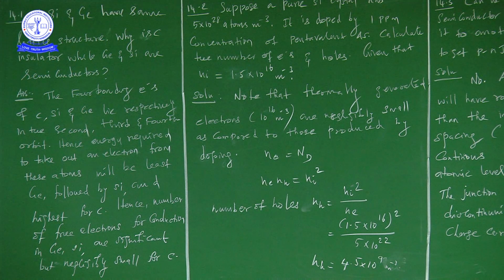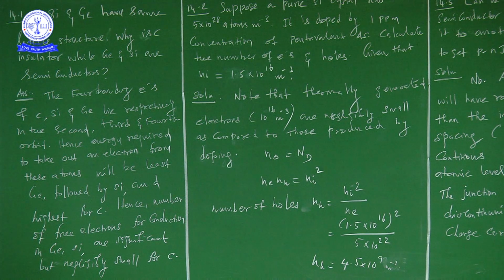Ni is equal to 1.5 into 10 to the power of 16, right? That is the thermally generated electrons. That is, Ni is equal to 1.5 into 10 to the power of 16 per meter cubed. Please try to understand the problem. Then automatically you can understand the solution.